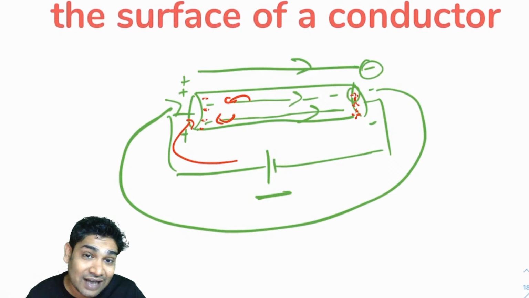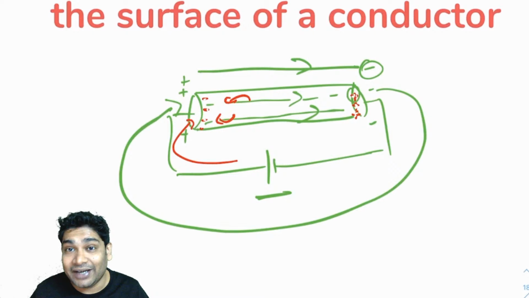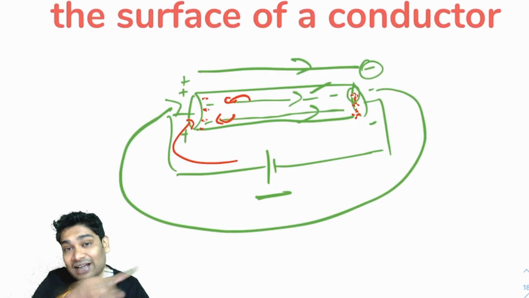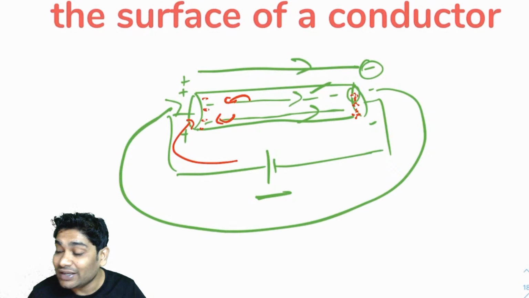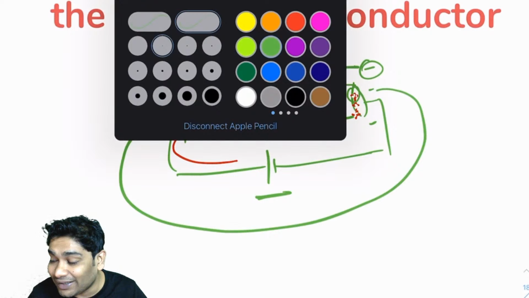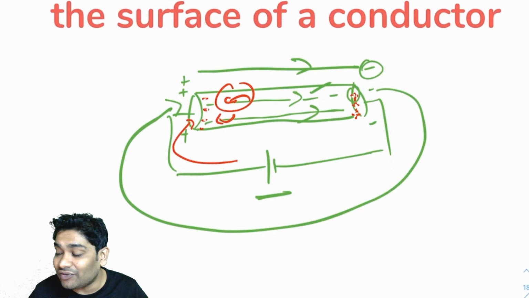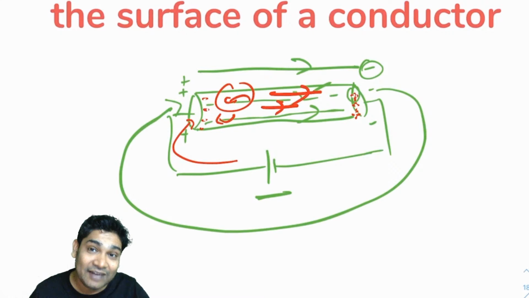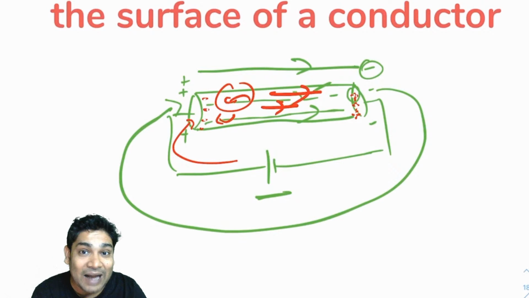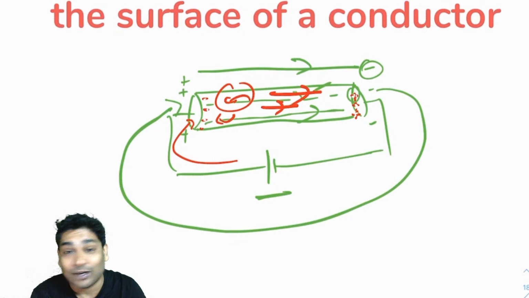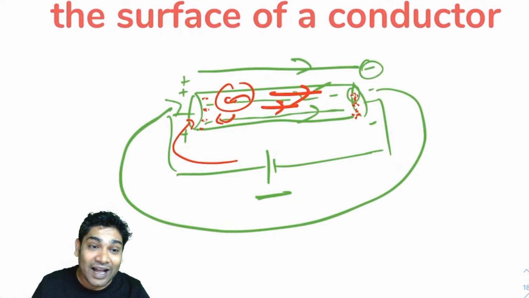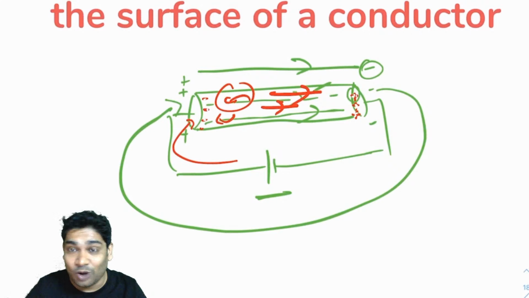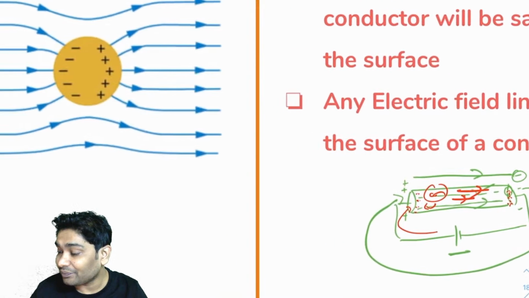That is why enough charge can never get accumulated, and hence the electric field can never go to zero inside, and that is why charges will keep on jumping. These free electrons will keep on jumping, and due to this jumping of the free electrons, you will see a net current flowing in the conductor in this direction. So that is how the current flows. In fact, what the battery is doing is not letting the conductor achieve electrostatic condition, and that is why you will see a net electric field when you're talking about current electricity.